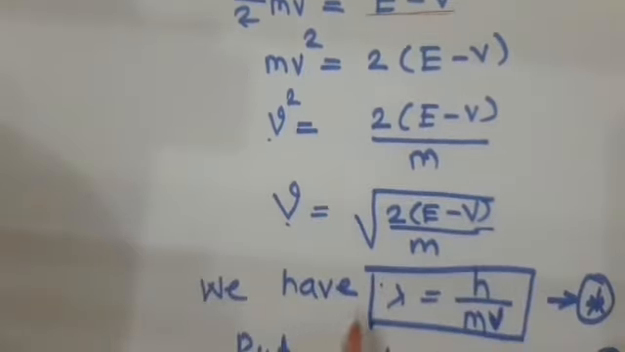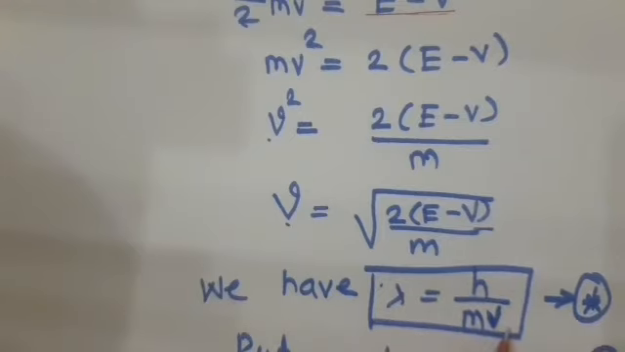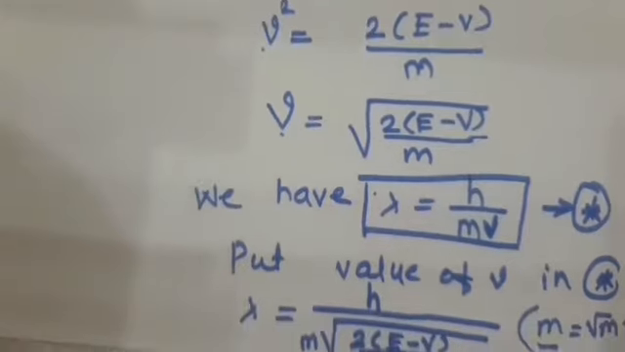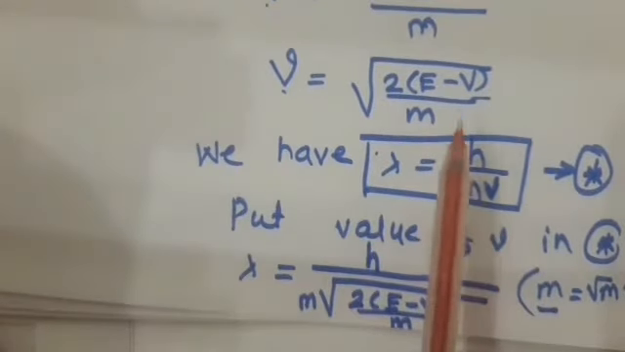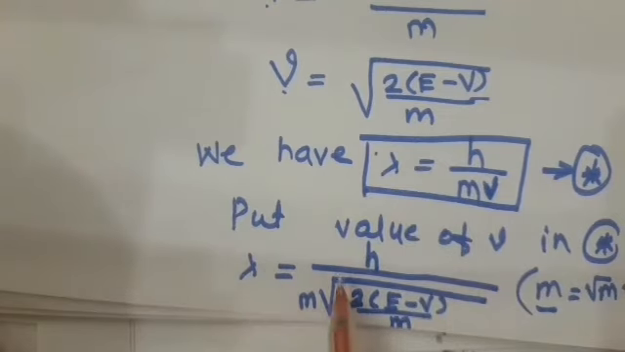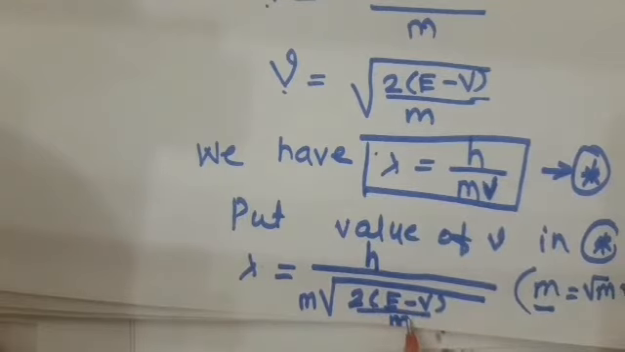Yes, we know this relation, lambda is equal to h upon p, where p is equal to mv. If a wave is propagated, then it has a wavelength, and we know this wavelength lambda is equal to h upon mv. Putting the value of v inside this equation, we get lambda is equal to h upon m into under root 2 of E minus V upon m.